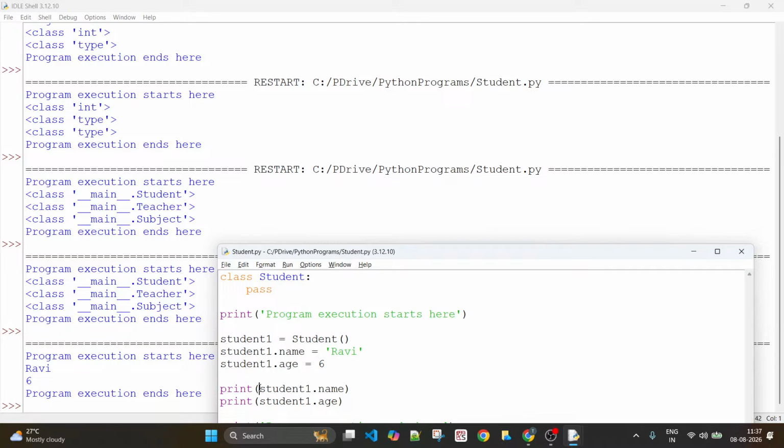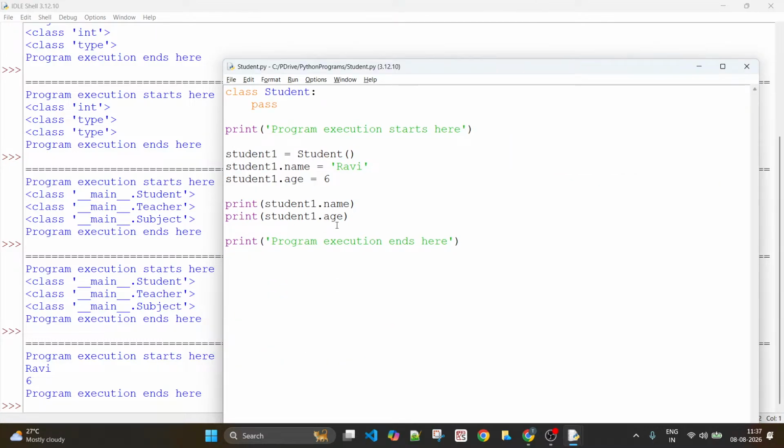When you have printed or accessed student1.name, it has to refer to Ravi, and because it is a print, it has printed Ravi here. Next, student1.age, this is what you are referring to, it is 6. So 6 is printed here. After which, this is a simple output statement, so it is what you can see here as the last statement of the execution. Make sense? All right. So this is how you can keep adding attributes to the object dynamically.